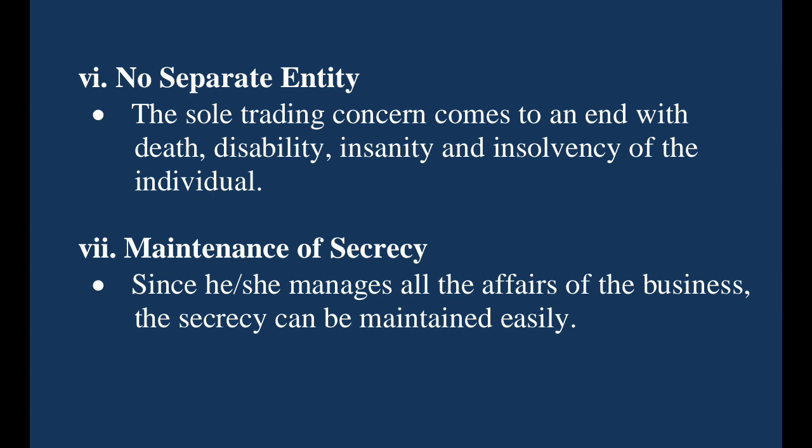So here, if anything happens to the life of a sole trader, it directly affects the sole trading business, right? And that is why there is no separate legal entity. As I already told, in a company form of organization, if anything happens to the owners, the business will continue. But in a sole trading business, it does not happen so. Why? Because here the sole trader and the business are one and the same. If anything happens to the sole trader, the business also gets severely affected, and that is what no separate entity means.